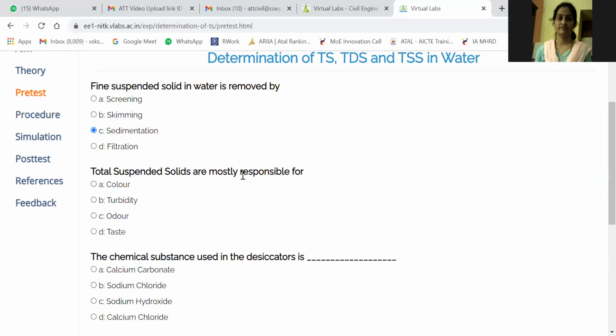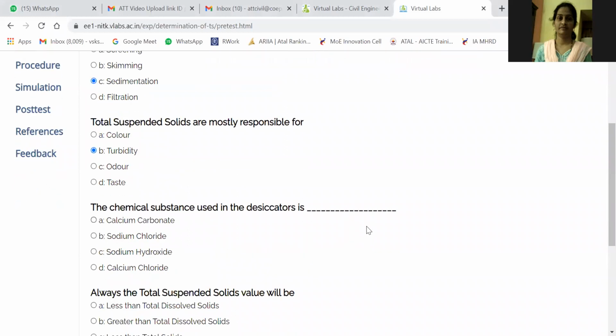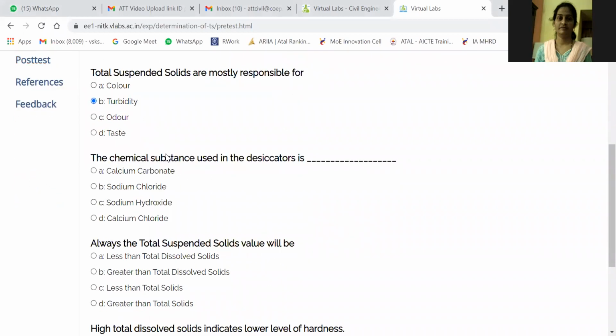Total suspended solids are mostly responsible for. Answer please. Color, turbidity, odor, taste. Vaishnavi answered option A. Shital B. Pratiksha B. Sayyad B. Suraj B. Many of you have given the answer, and the correct answer is option B, turbidity. I may be wrong. We will check at the end. But this is the turbidity.